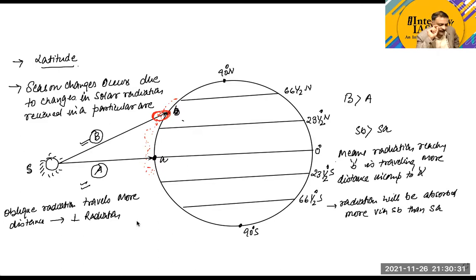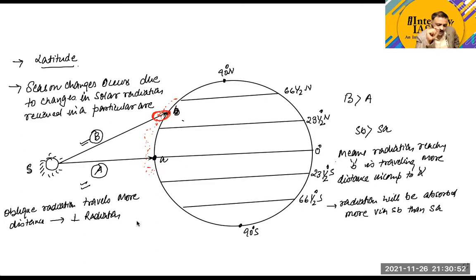Now another point here is that if you are closer to the source of heat, then you will receive more radiation, and if you are at a distance from the source of the heat, then you will receive less radiation. Is this point clear to all?